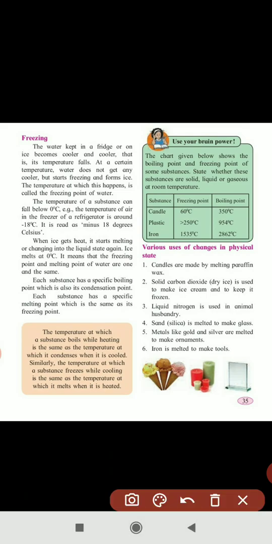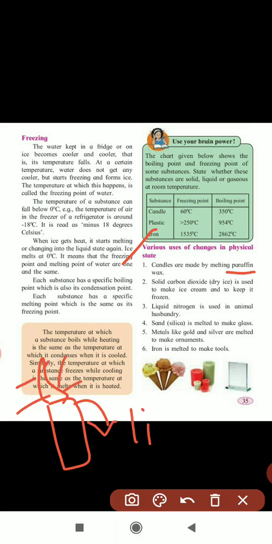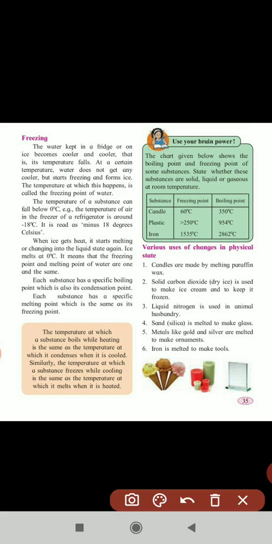Understood? Next, various uses of the changes in physical state. If you are seeing candles, they are made by melting paraffin wax. When candles start to melt, they are converted into liquid. Again, if you are cooling, they are converted into solid. The solid carbon dioxide, that is known as dry ice, is used to make ice cream, and that's why they are always in the frozen state.